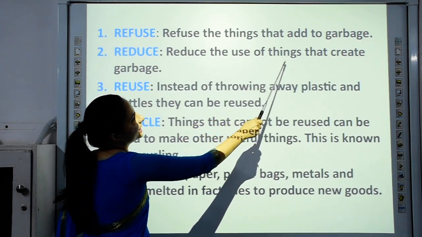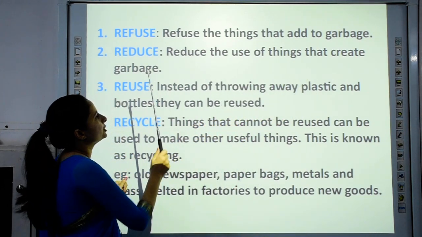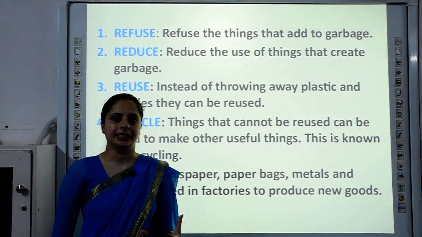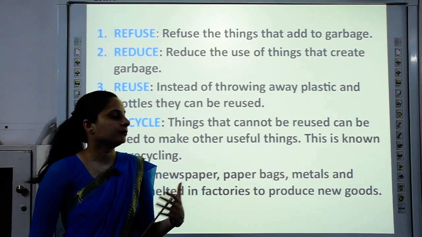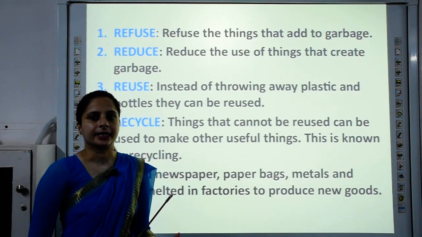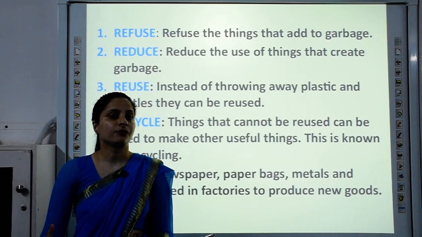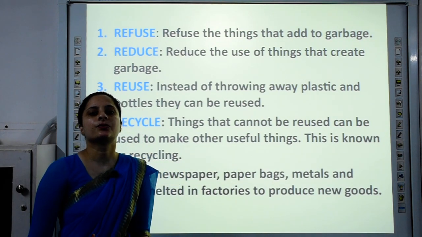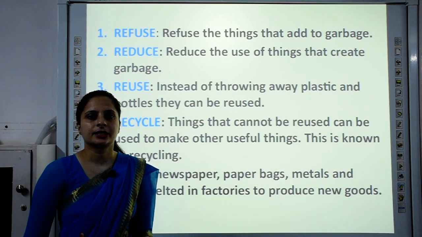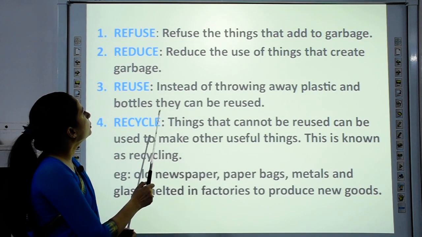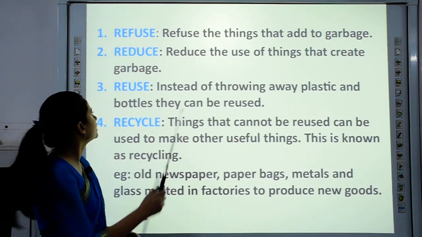Reduce the use of things that create garbage. For example, sometimes we end up buying more than we need, and what happens? Either we throw it or after some time it rots and we throw it, like your vegetables and fruits. If you buy it in excess amount and if you are not able to consume it within time, it will all rot and ultimately you will throw it. So you are creating more garbage.